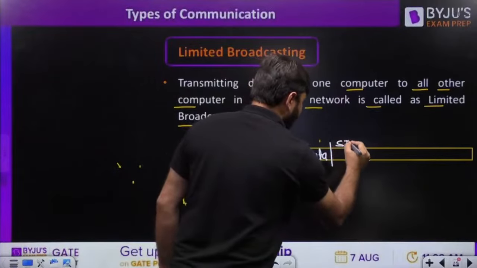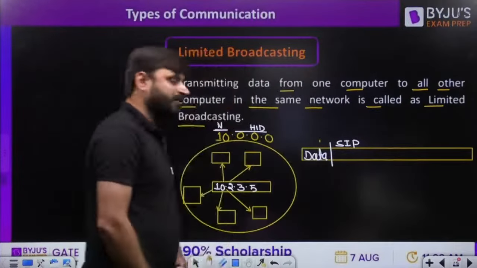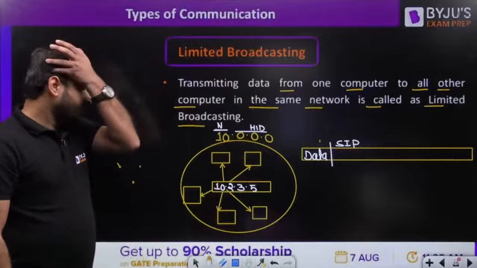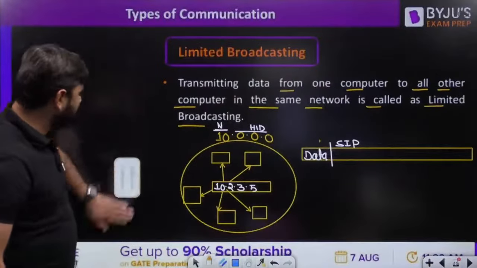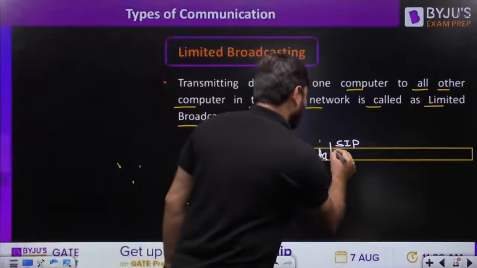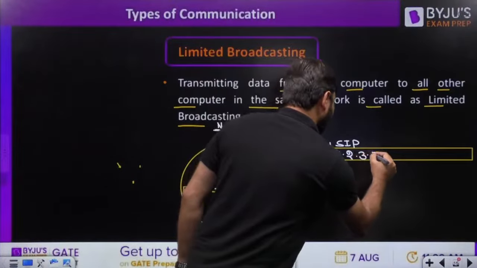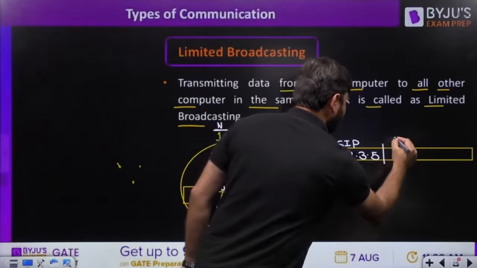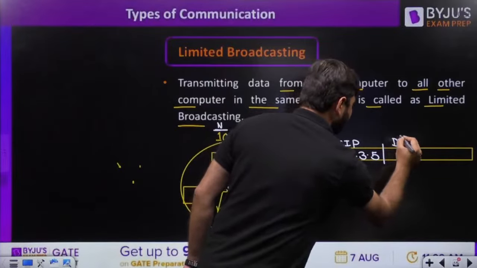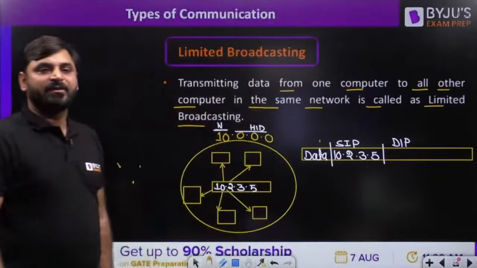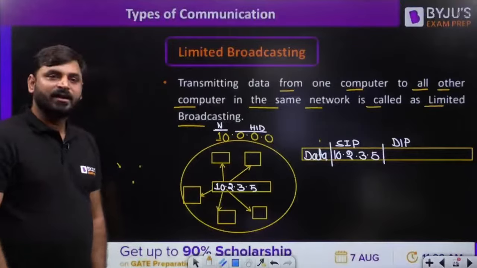Source IP: who is sending this message? 10.2.3.5. What will be the destination IP address? Can anyone tell me, my dear friends, what is the destination IP address?